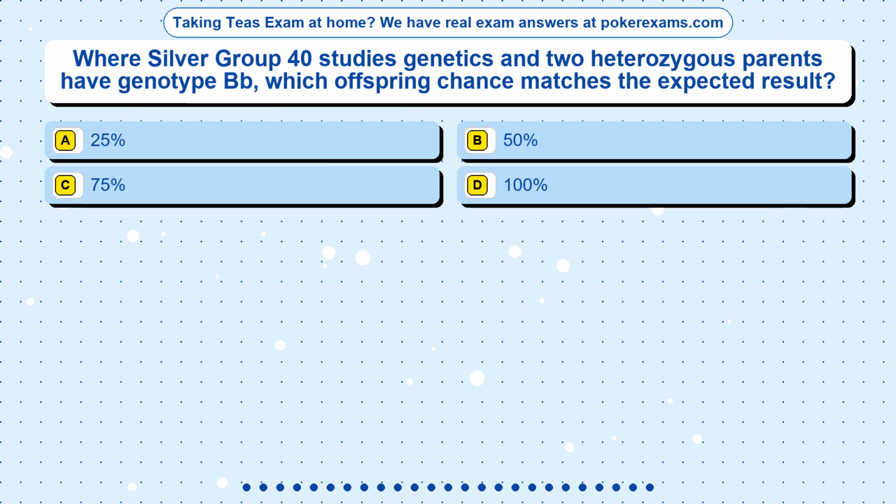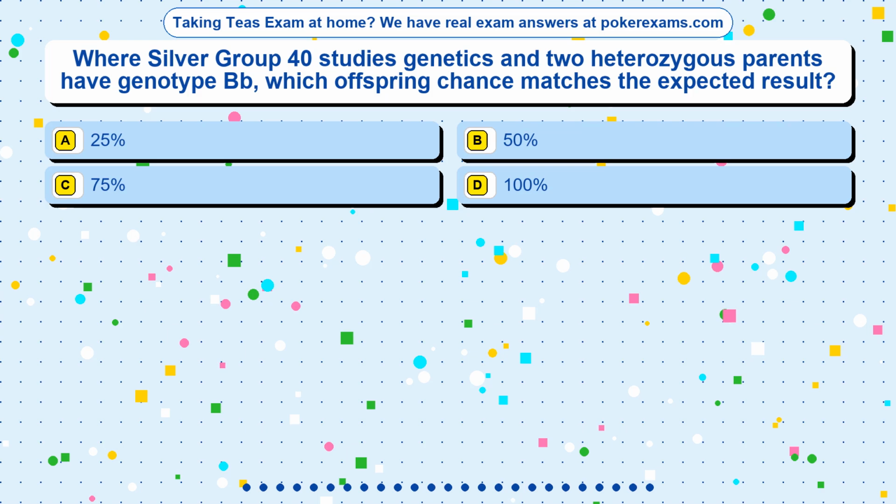Question 18. Where Silver Group 40 studies genetics and 2 heterozygous parents have genotype Bb, which offspring chance matches the expected result? Option A, 25%. Option B, 50%. Option C, 75%. Option D, 100%.